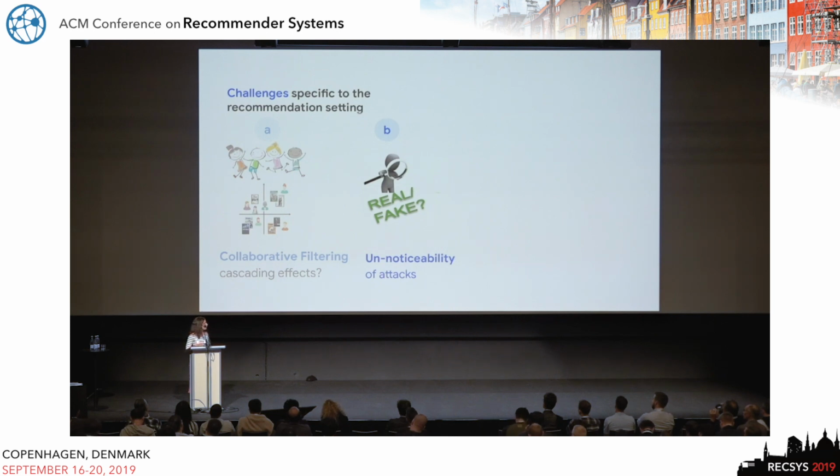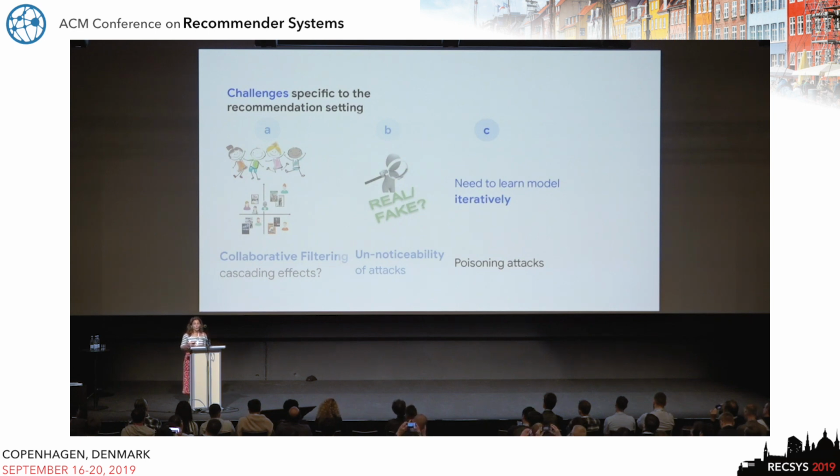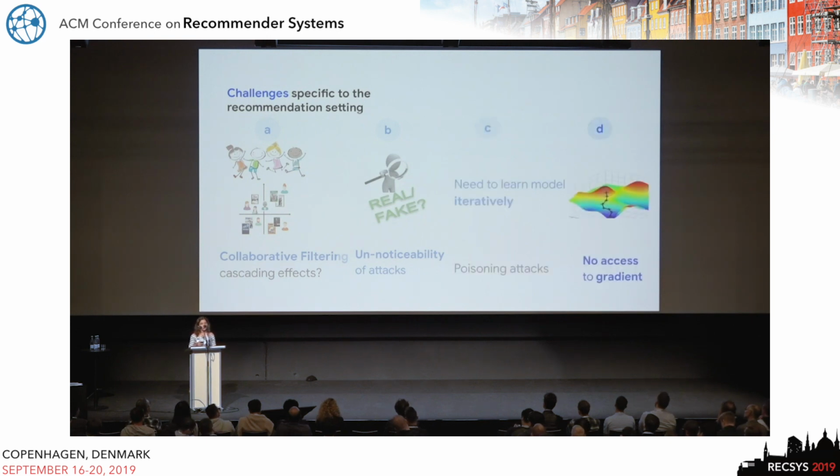Now, the third part is the fact that by definition these attacks are poisoning attacks, meaning that essentially every time some adversary decides to input a fake user profile into the data, the recommender system needs to be iteratively updated. And the fourth challenge is the fact that the adversary does not have access to the gradient of the recommendation system. This is in contrast to most work in adversarial examples, where they assume that they have access to the gradient of the oblivious classifier.